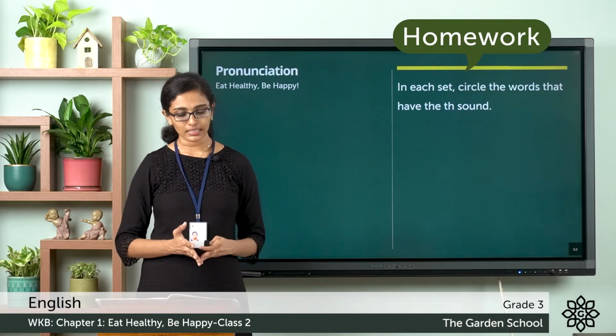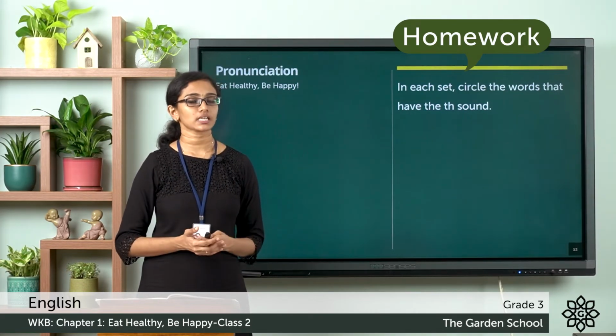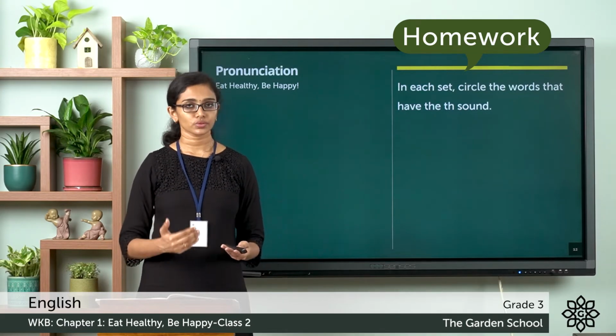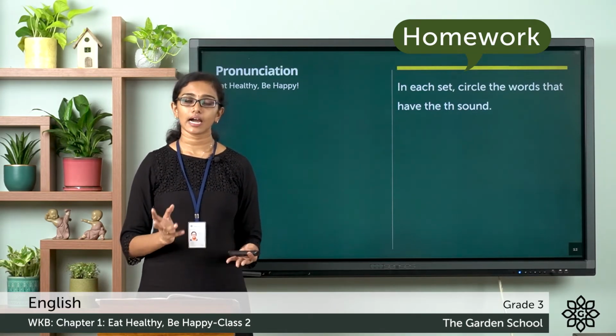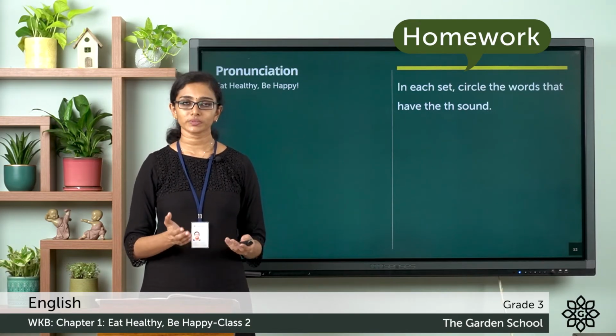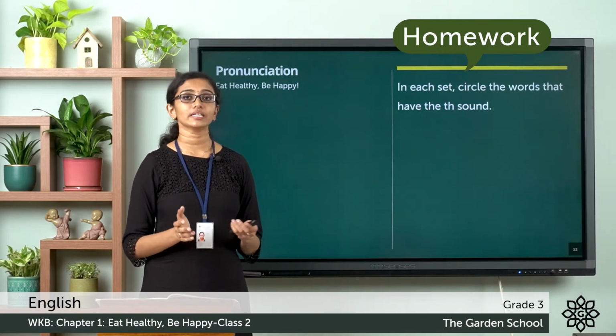So the words brother and thirst have the TH sound in them. So you may circle these words. Likewise, go to the rest of the sets given there, identify the words with TH sound and circle them. So I hope this is clear. Let's move on to the next exercise.